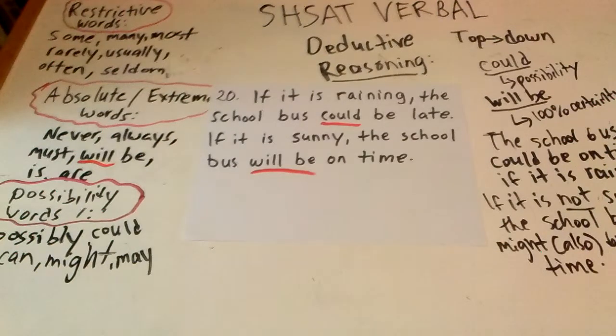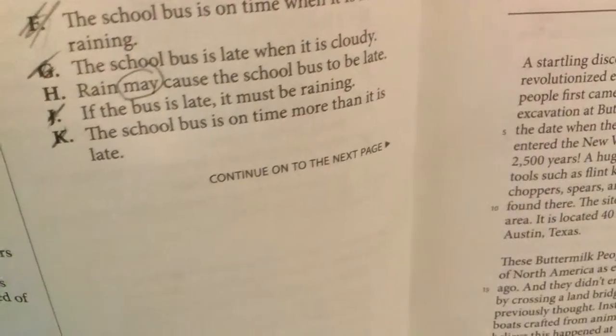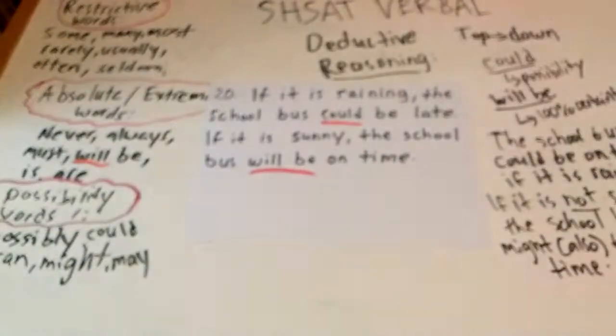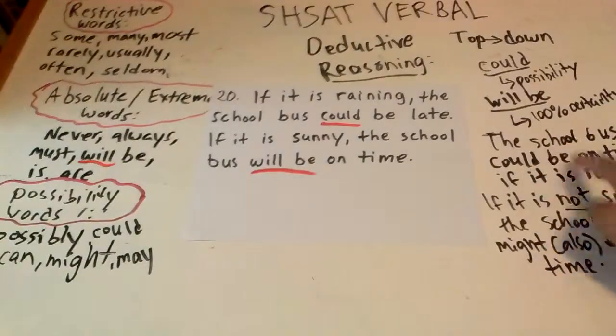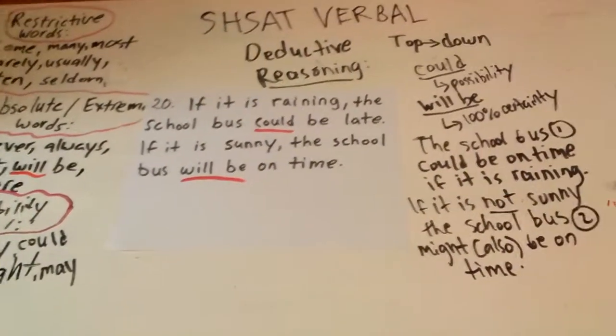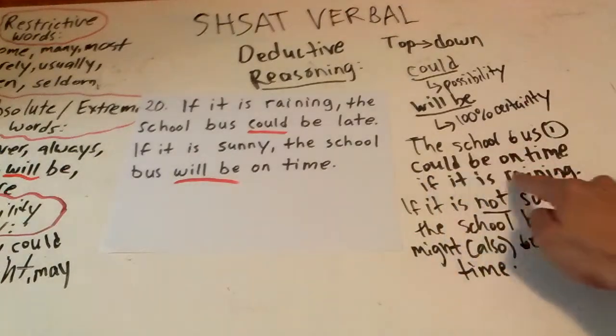I'll show you the other ones if you want, but they probably, let me see. I love it when they include absurd answers. If the bus is late, it must be raining. Definitely not true, because look, the bus could be on time if it is raining. See? The bus could be on time if it is raining.